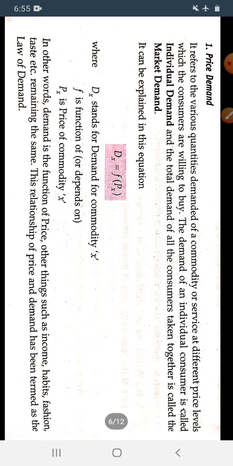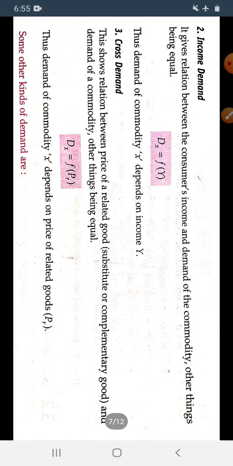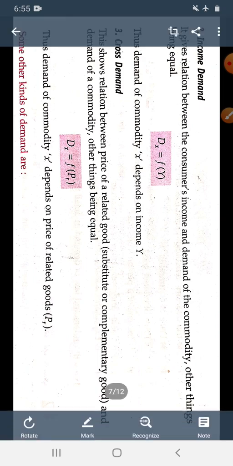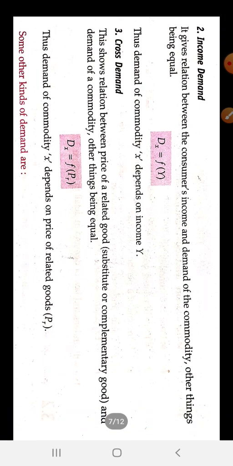There will be no changes in these factors, only changes in the price and the demand. Okay, next is income demand. There are three kinds of demand: price demand, income demand, and cross demand. We have studied price demand. Now we are going to study income demand. It gives the relation between the consumer's income and demand of the commodity, other things being equal.